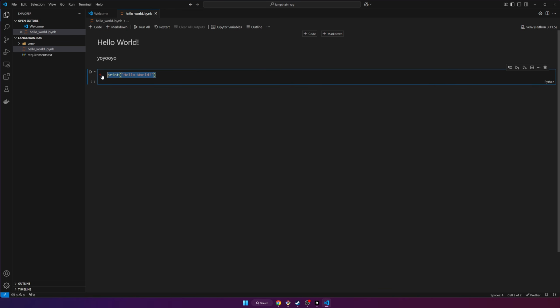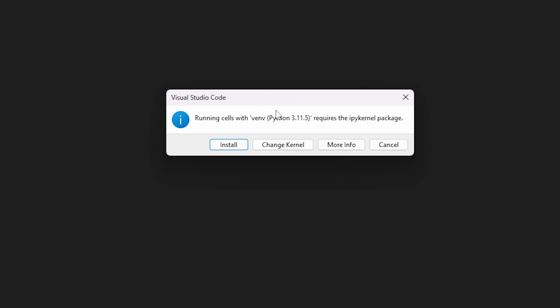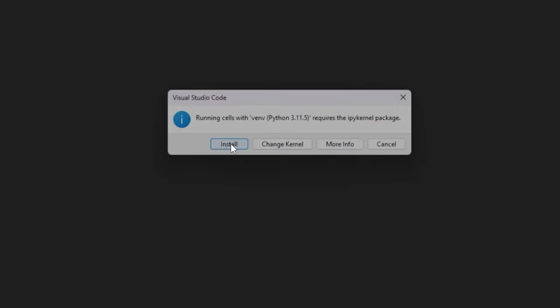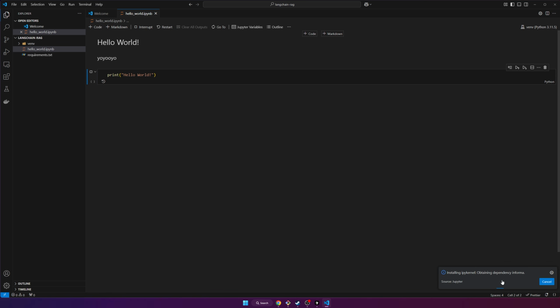It recognizes your Python, and you can also run it. It will ask you, though, to install the ipykernel package, which just allows you to run these Python notebooks in your local environment. So install that. It's going to do all that automatically, which is great, and then it should run it afterwards. There we go. It ran it. Hello world. Took 0 seconds. So that's how you can create Jupyter notebooks and set them up with a kernel and then run it.